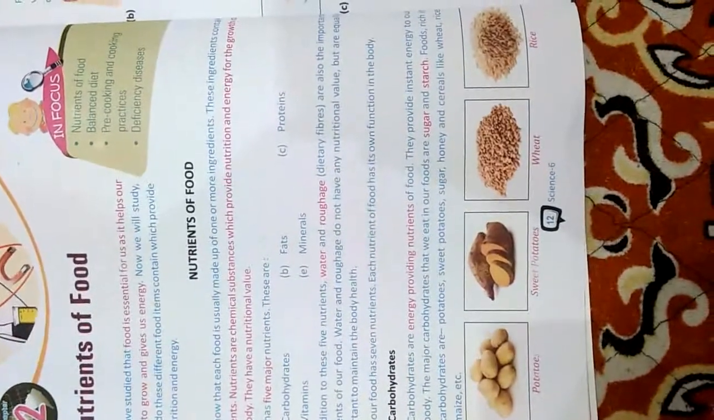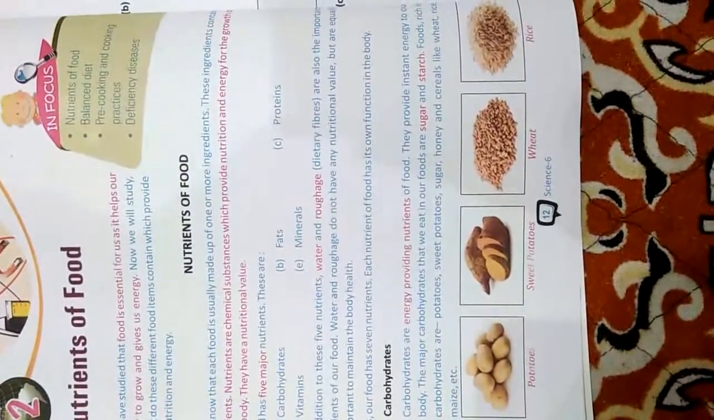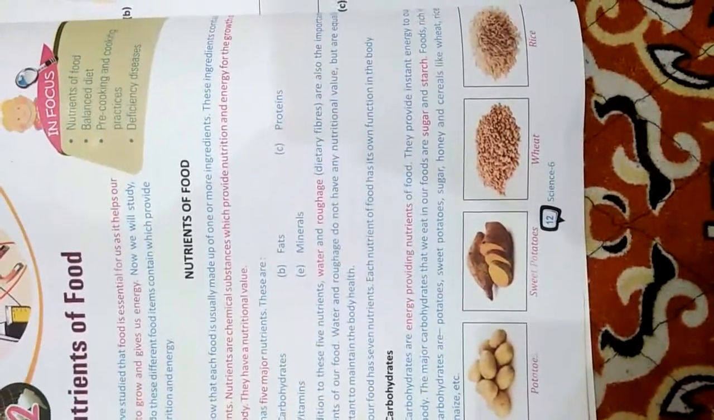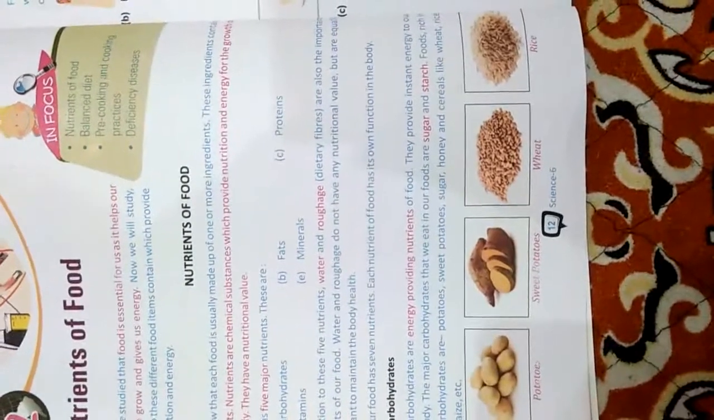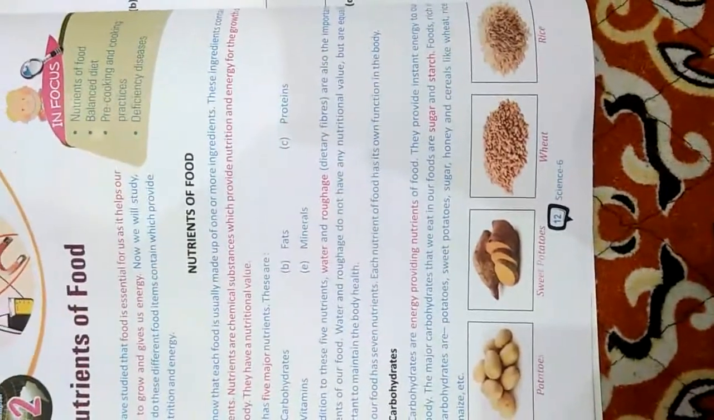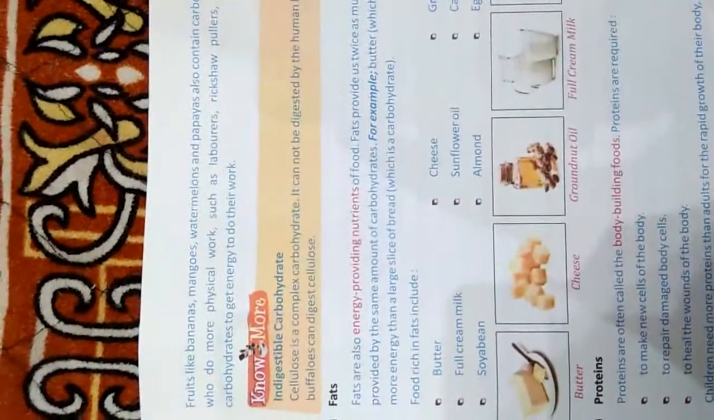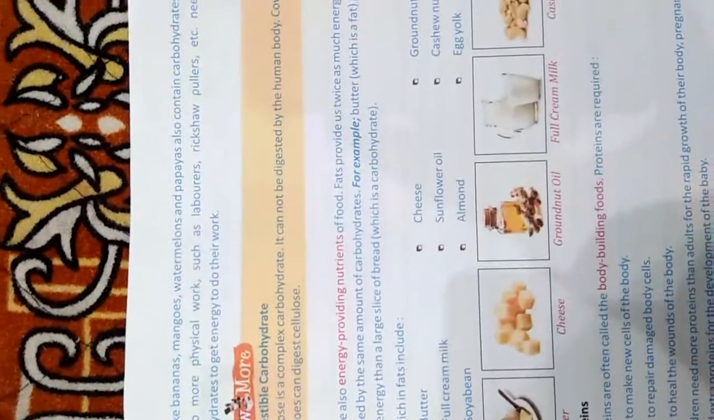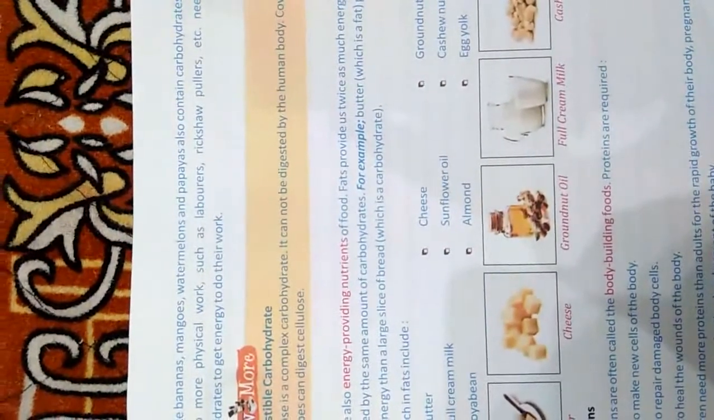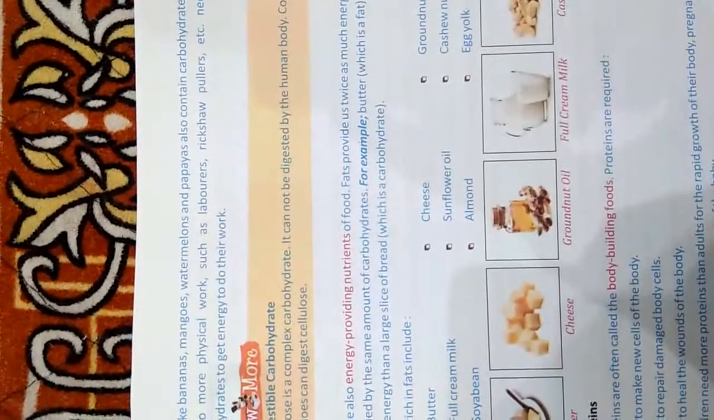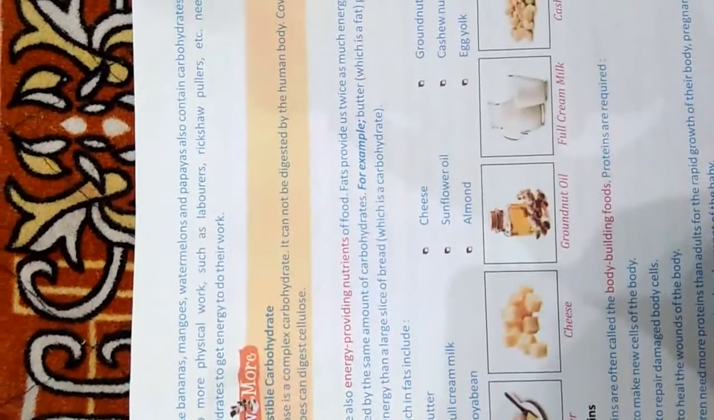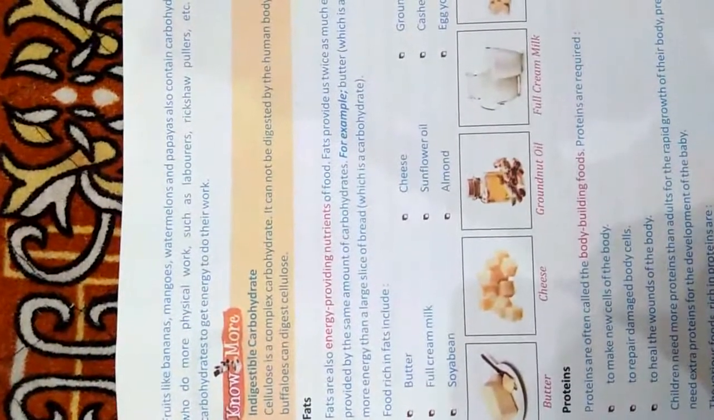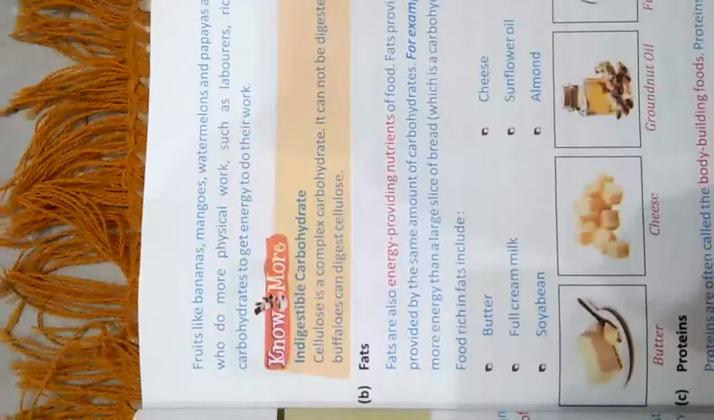Here we have a variety of foods which contain carbohydrates in very rich amounts, like potatoes, sweet potatoes, sugars, honey and cereals like barley, wheat, rice, maize, etc. Fruits like banana, mangoes, watermelons and papaya also contain carbohydrates in little amounts. People who do more physical work, such as laborers, rickshaw pullers, etc., need more carbohydrates to get energy to do their work.